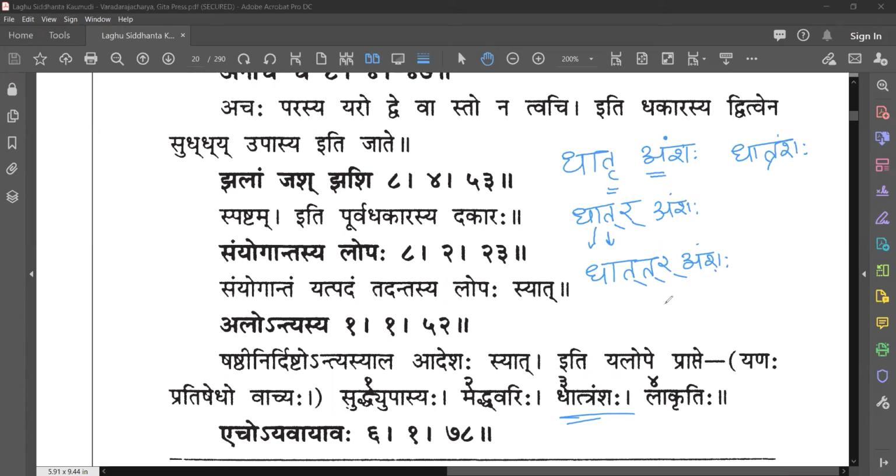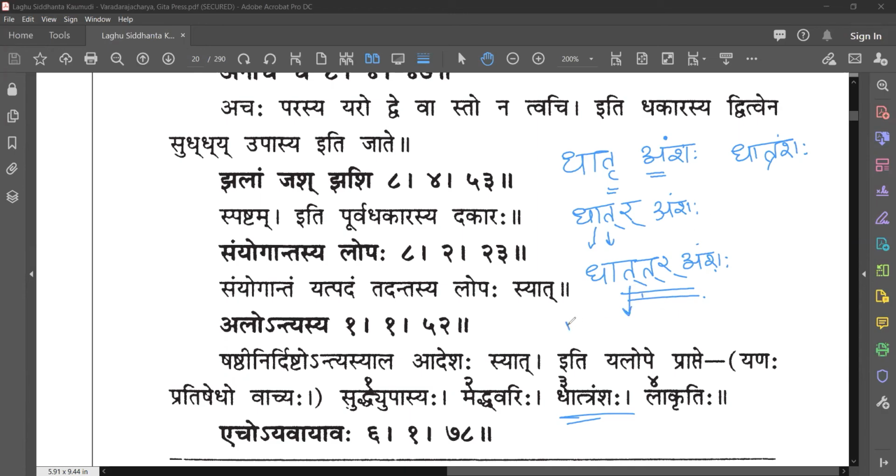Okay, so can we apply jalam jash jashi here? Whether takara is jal?